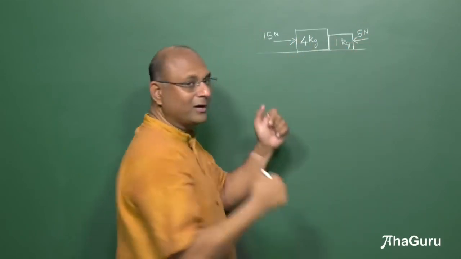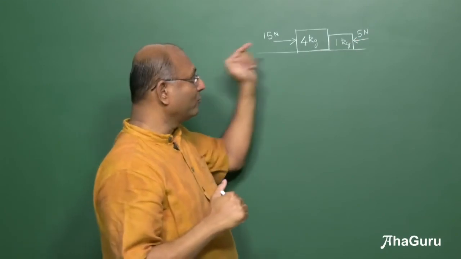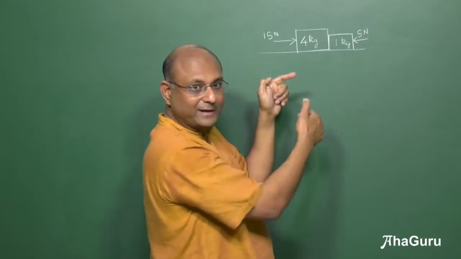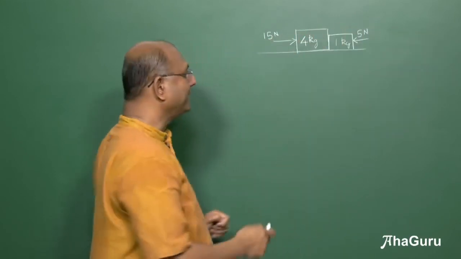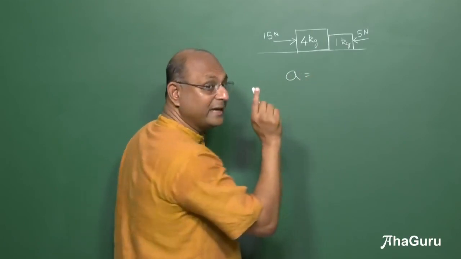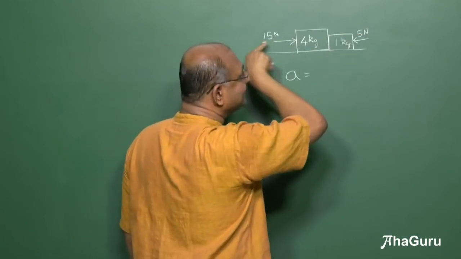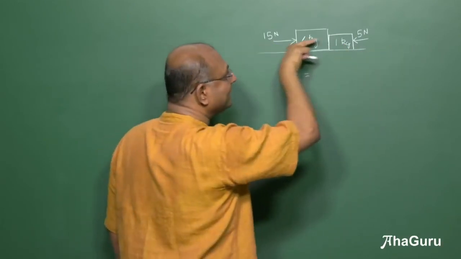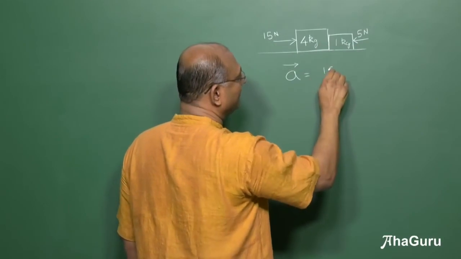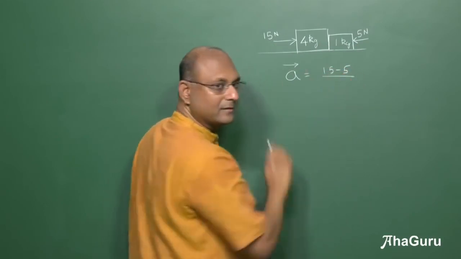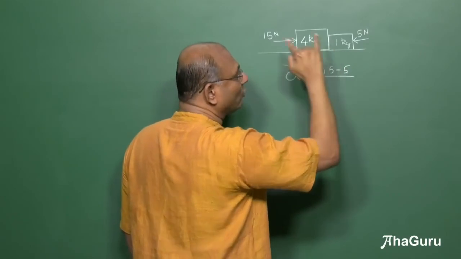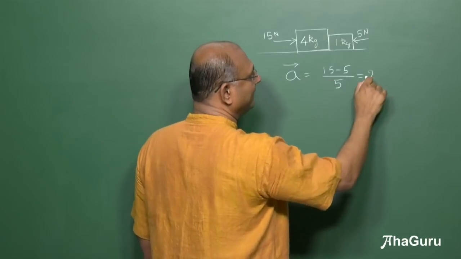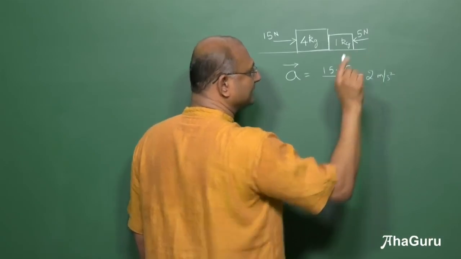15, 5. What direction do you think it will move in? Is it going to move this way or is it going to move that way? 15 is pushing this way, 5 is that way, so it's going to move that direction, right? So acceleration is net force by mass, and the acceleration direction and net force direction should be the same. So what is the net force direction? 15 minus 5 in that direction. And what is the total mass? 5. So acceleration is 10 by 5, 2 meters per second square.